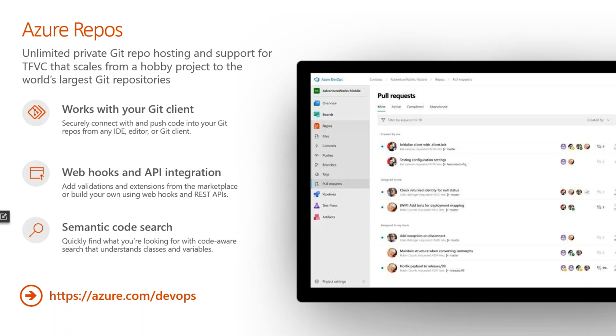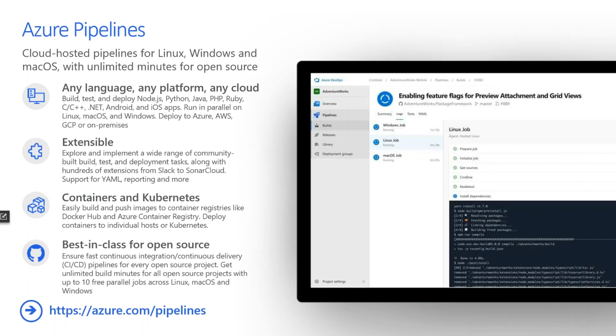Then the next feature is Azure Pipelines. These are cloud-hosted pipelines for Linux, Windows, and macOS. Recently they started with macOS as well, with unlimited minutes for open source. For example, let's say you are creating an open source project.